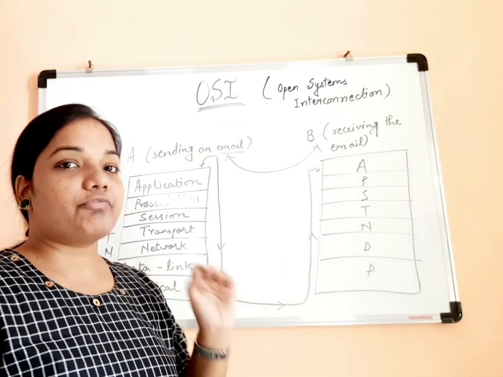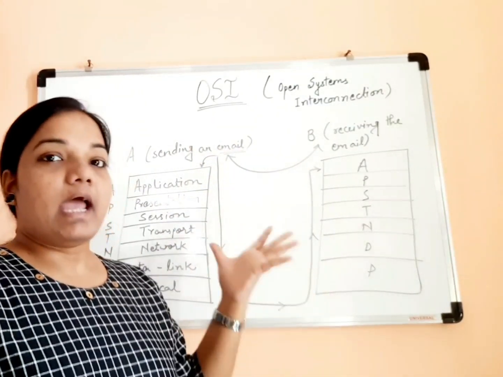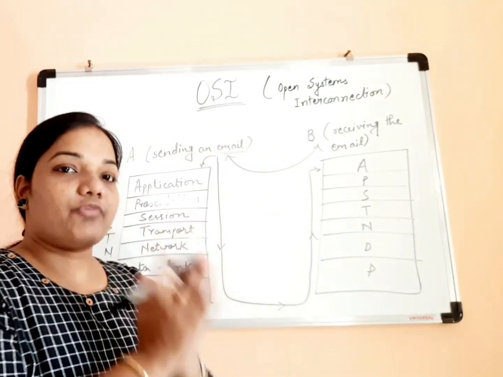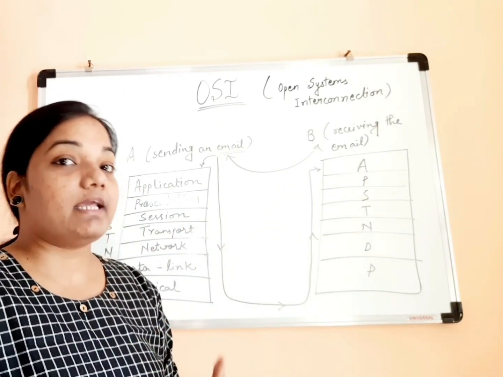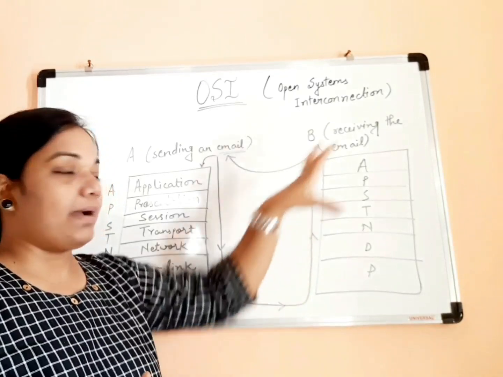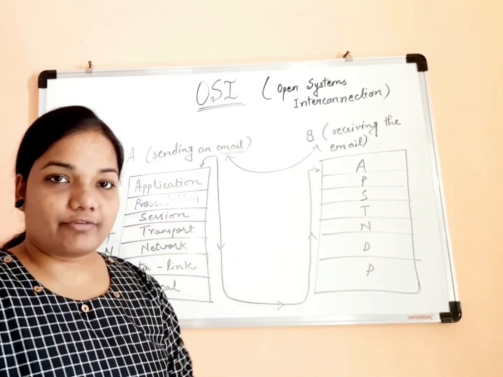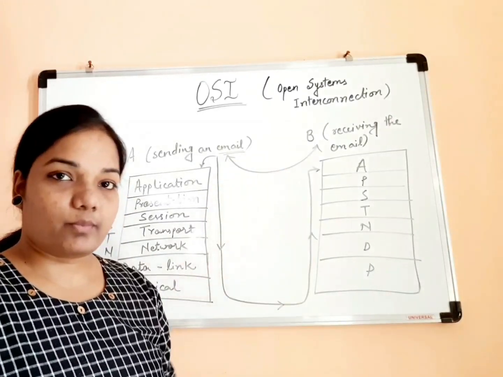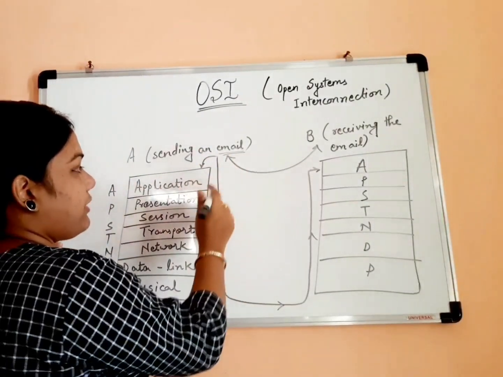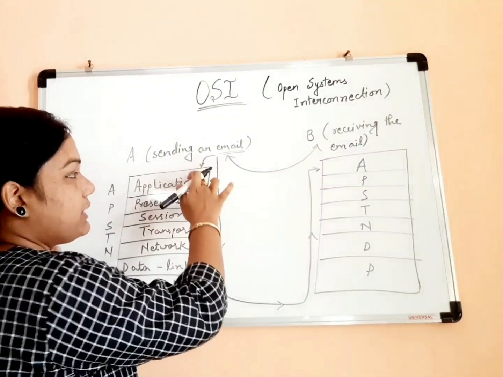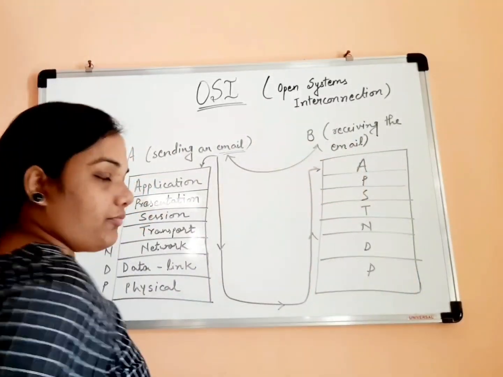But after that, individually we will be taking each layer and understanding what that layer's importance is, what the different functionalities taken care of by any layer are, and what the different protocols are that any layer is providing. Fine. So we will be seeing them one by one. But here in case of this email, first of all, as I told, it starts from the application layer of the sender and it ends at the application layer of the receiver.